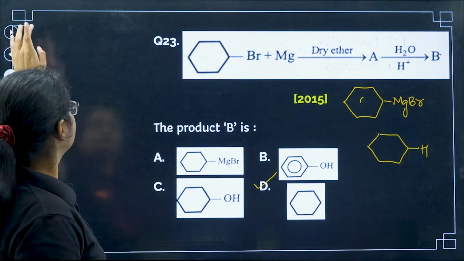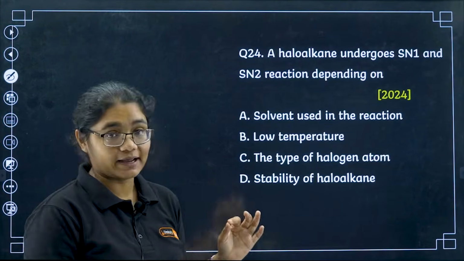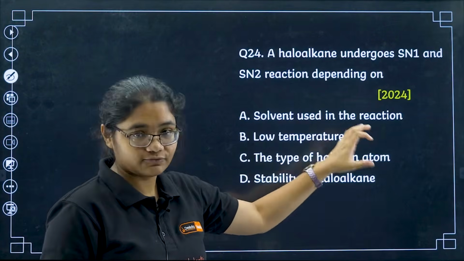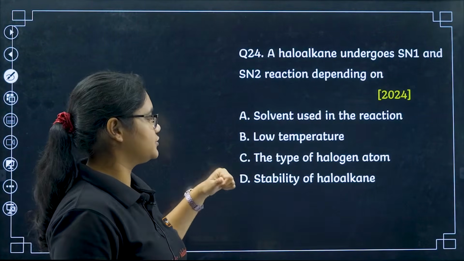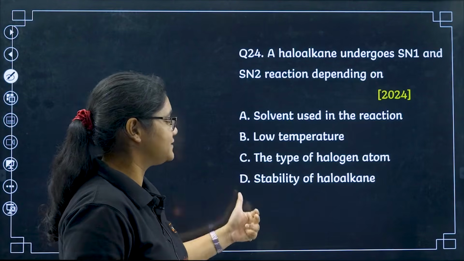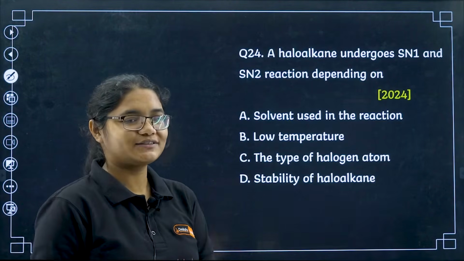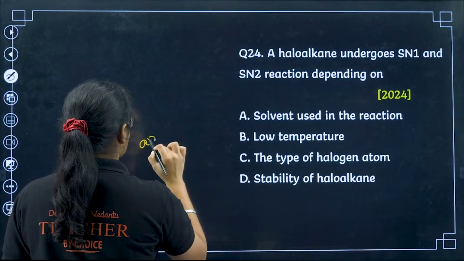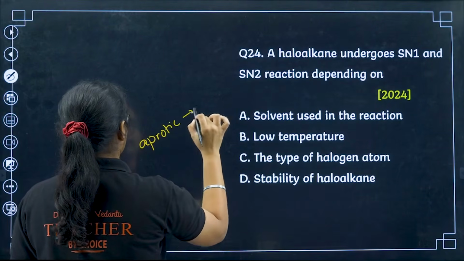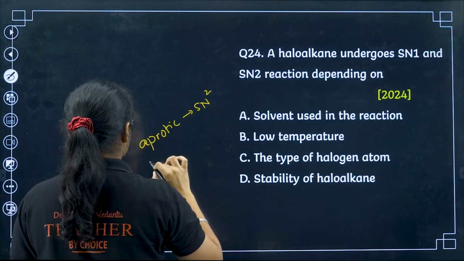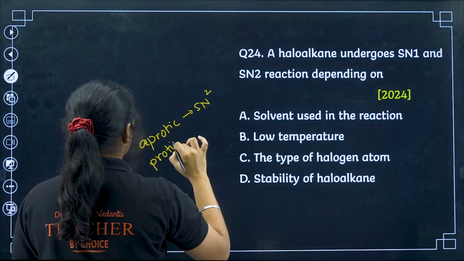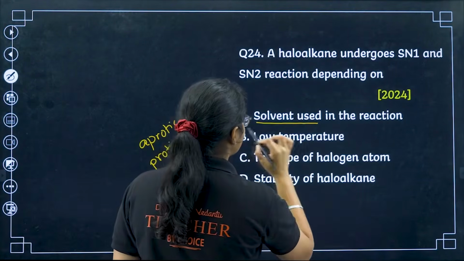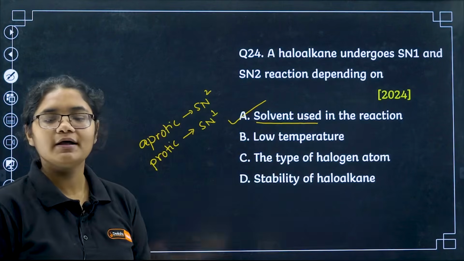Okay. 24th question now: a haloalkane undergoes SN1 and SN2 reaction depending on... This was a 2024 question. Solvent used in the reaction, lower temperature, type of halogen, and stability of haloalkane. You can pause the video and solve it. If you have an aprotic solvent, the reaction will follow SN2 reaction, and for a protic solvent it follows SN1 reaction. So it depends on the solvent used, so that is why option number A here.